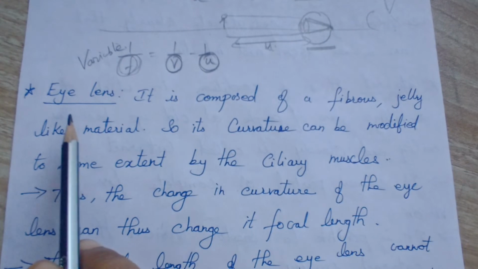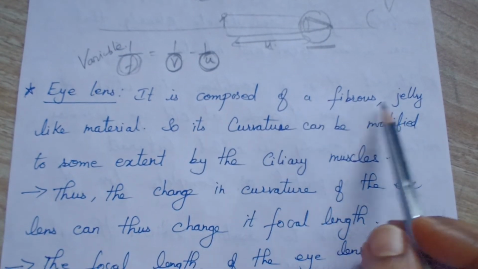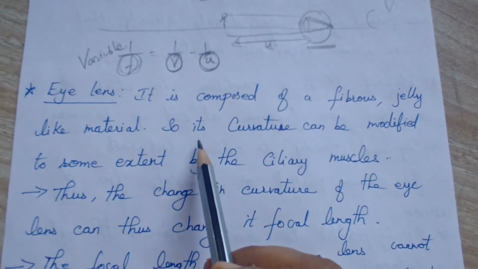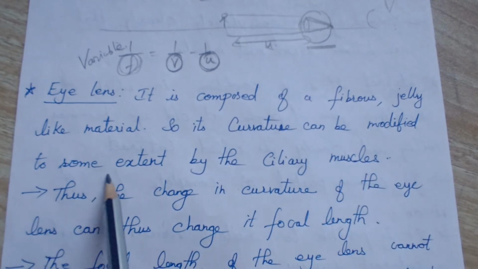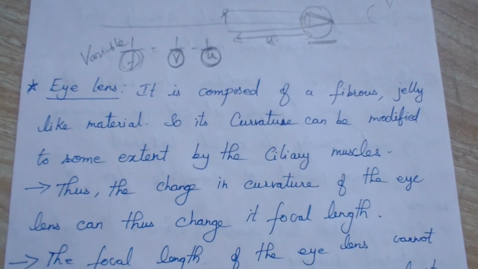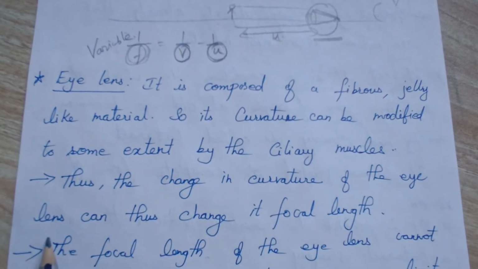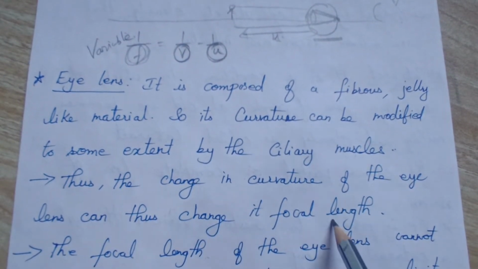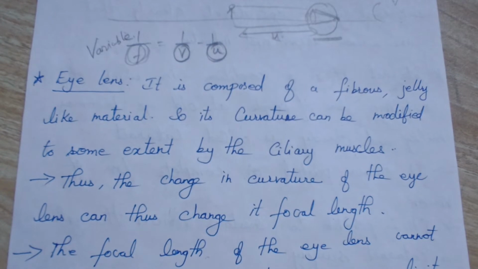The eye lens is composed of fibrous, jelly-like material, so that its curvature can be modified to some extent by the ciliary muscles. It can be controlled by the ciliary muscle. Thus the change in the curvature of the eye lens can change its focal length. Once the curvature is changing, your focal length will also change, right?